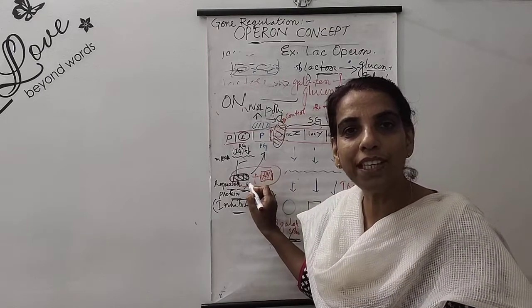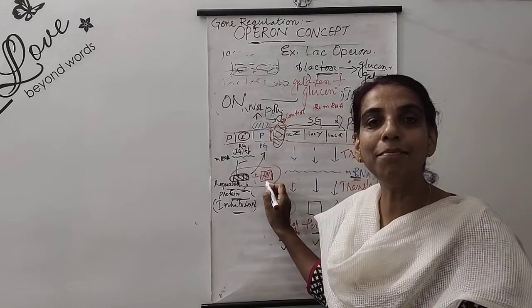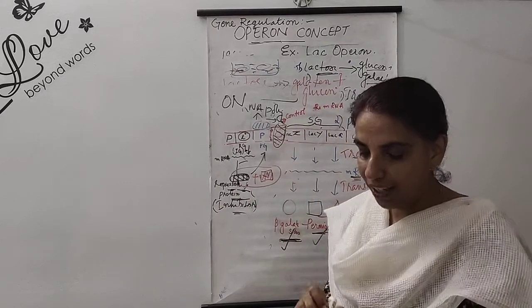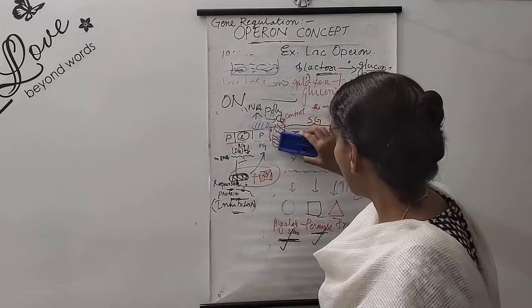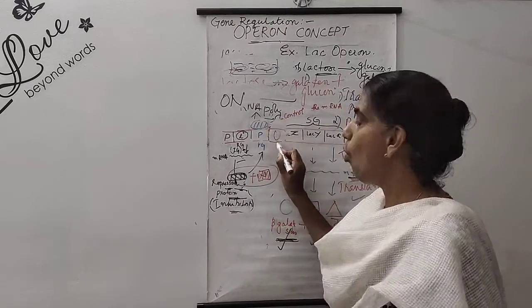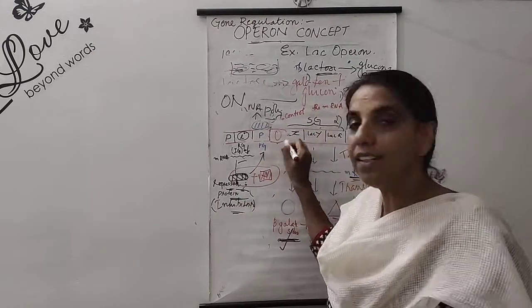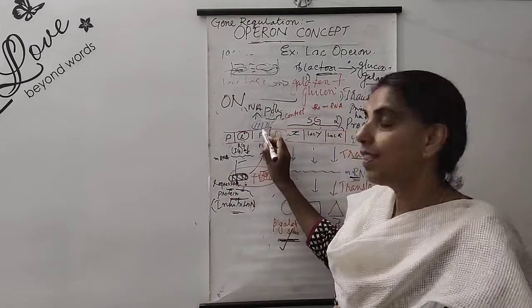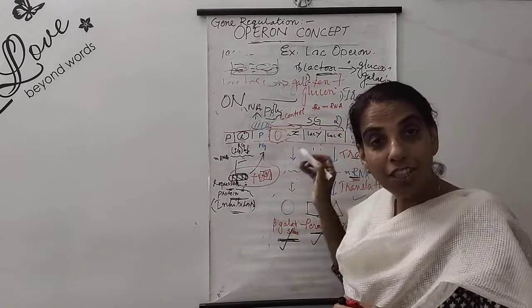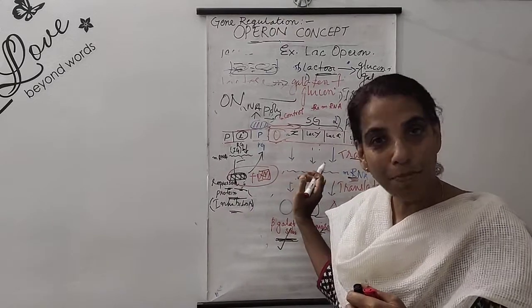The same principle is happening here also. The repressor protein will be caught hold of on the way, so that its movement is stopped and it can no longer block the operator. As a result, the operator is now exposed, the operator is now free. When the operator is free, the RNA polymerase will freely proceed towards the structural gene. So the structural gene will get the signal and start producing messenger RNA.